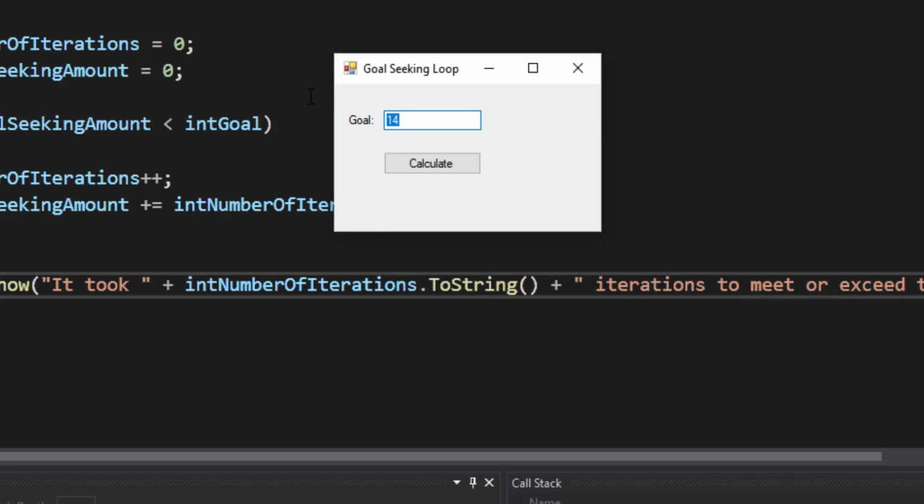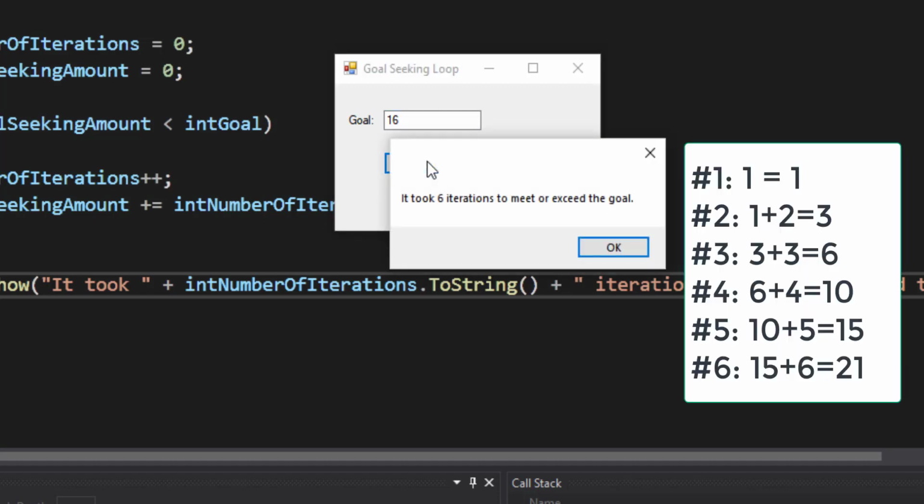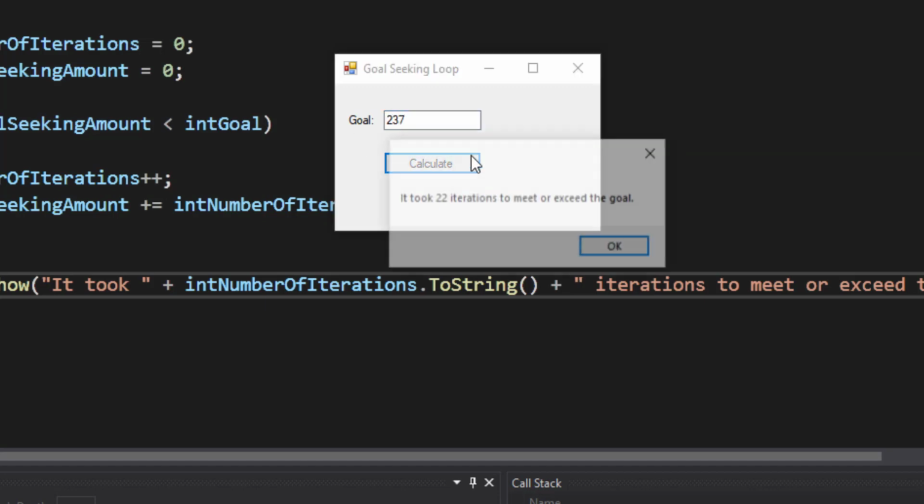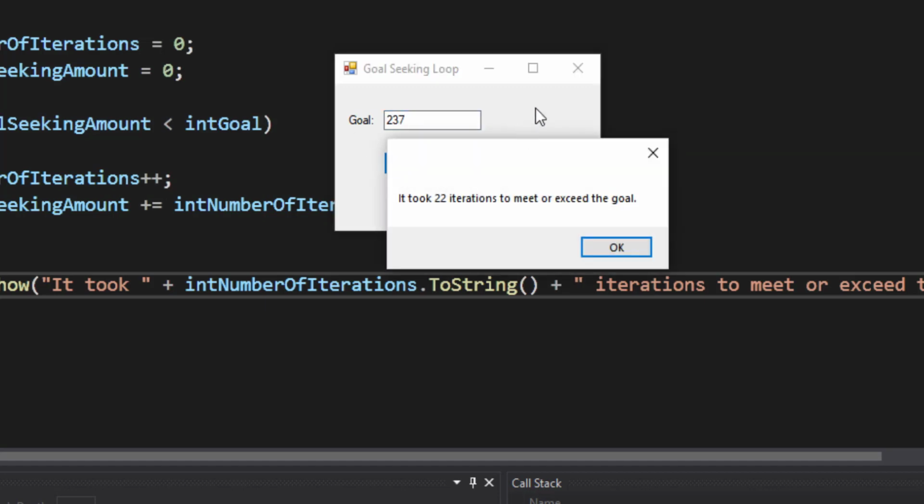If I increase our goal to 16, it takes 6 iterations. If I increase it to a much larger value, like 237, it takes 22 iterations to meet or exceed that goal. This starts to become math that isn't easily obvious to us as soon as we start typing slightly larger goals, so this achieves something that's kind of interesting.